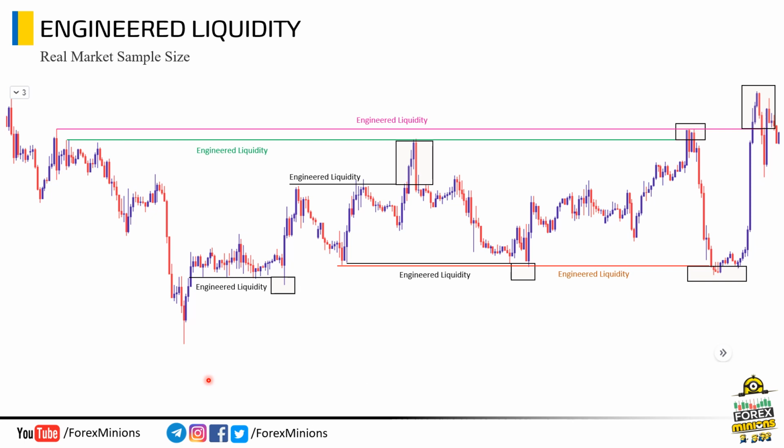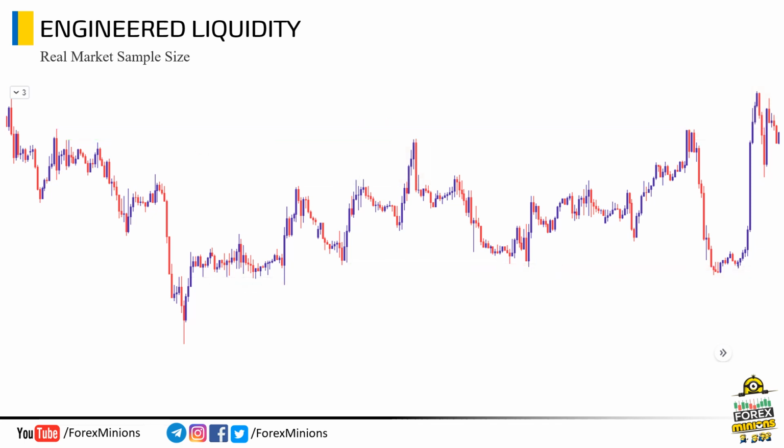Hopefully, this concept was logical and interesting for you. Price moved from one pool of liquidity to another. When price grabs liquidity from one side, then mostly price targets the opposite side of the liquidity pool. We have studied this chart based on support and resistance and the retail traders' approach. Now let's observe this same chart from another angle. This is the same chart, but we will check it with a trend line based trader approach, a different approach from support and resistance based traders.